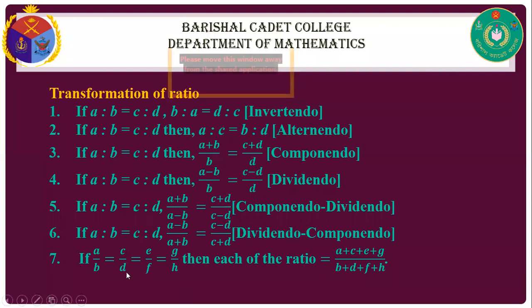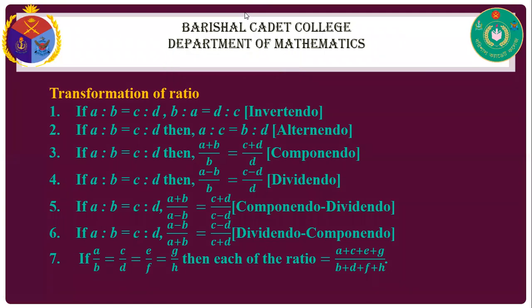So all these ratios are equal. That is different from the first six. So first we use invertendo, then alternando, then componendo, dividendo, componendo dividendo, dividendo componendo, and the last one is different from the others.